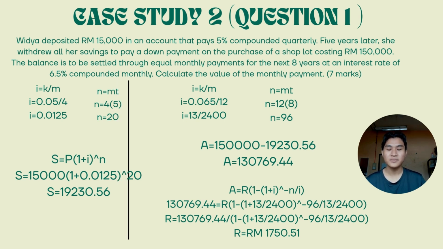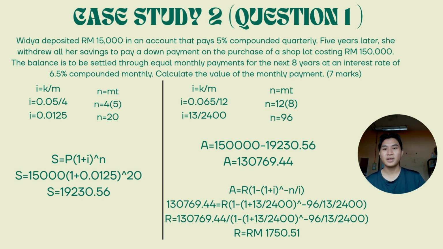And lastly, we must find the future value, which is S. By using this formula, S equals P in brackets 1 plus i, powered by n. So for this question, our P is 15,000 ringgit. Put the numbers in the formula and put it in your calculator to get 19,230 ringgit 56 cents.